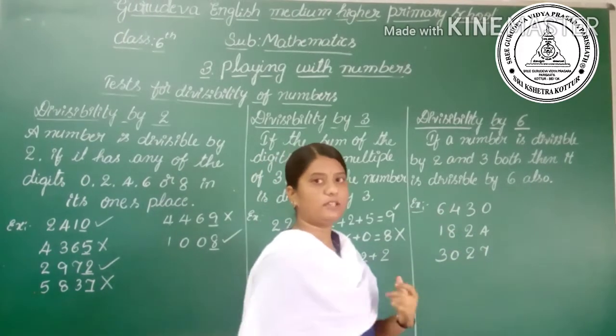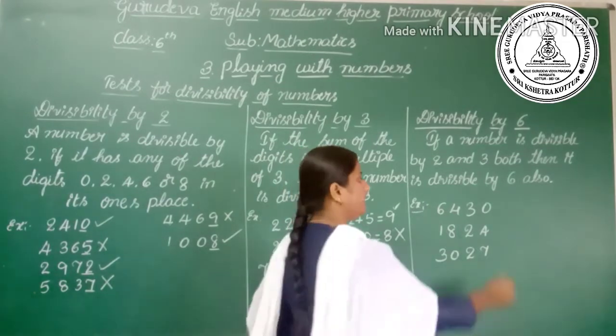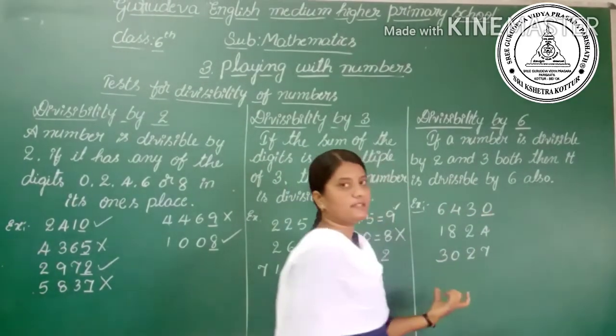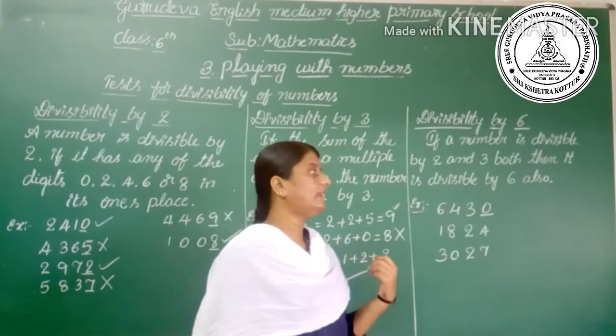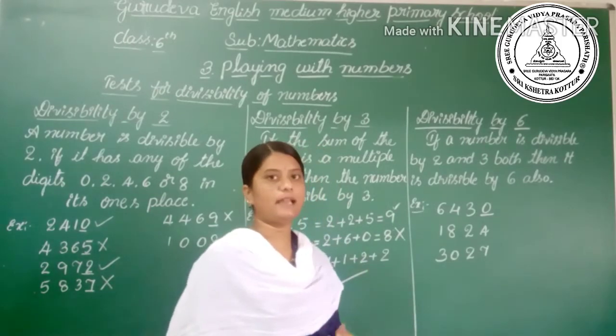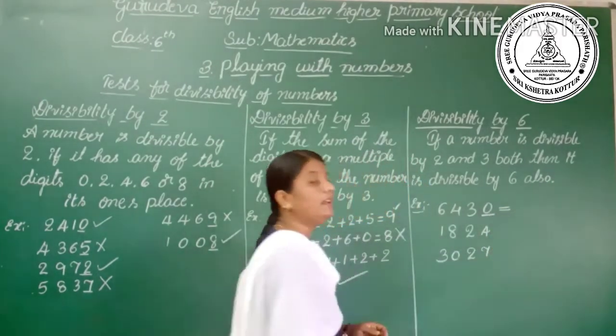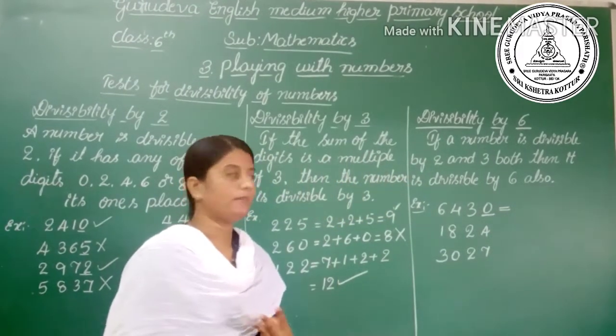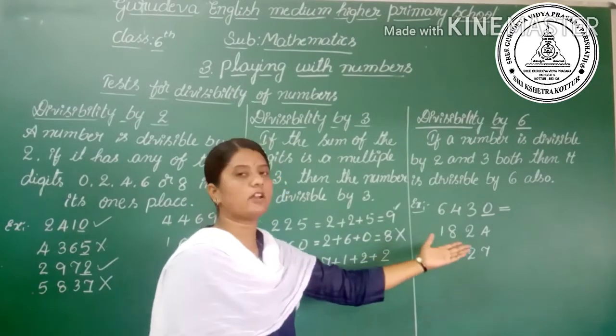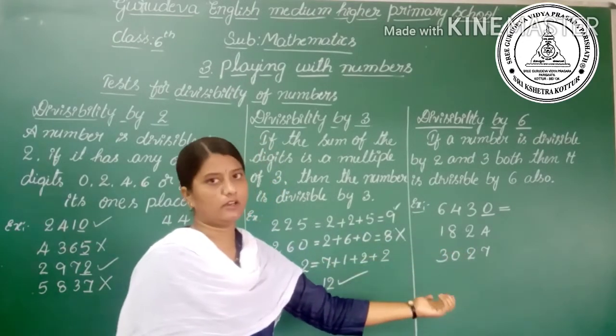So first check the divisibility by 2. Yes, here there is a 0, hence it is divisible by 2. Then let's check for the divisibility by 3. What it says is that the sum of the digits of the number is a multiple of 3. Let's check here whether the sum of the digits is a multiple of 3 or not.